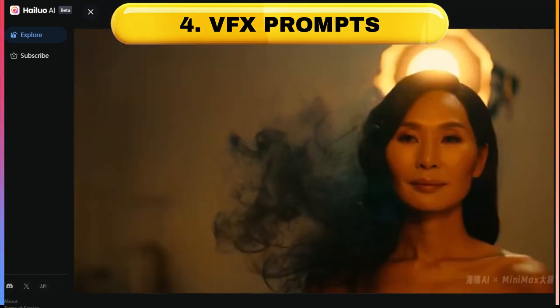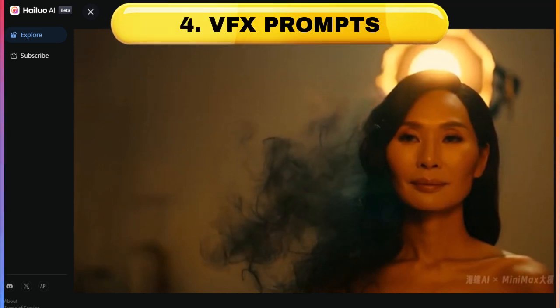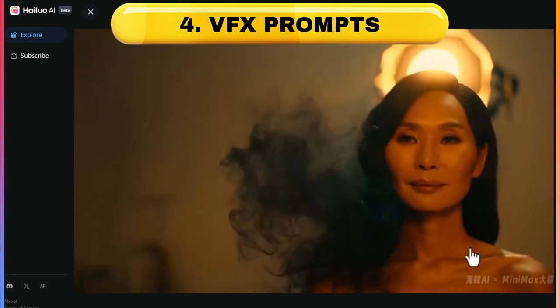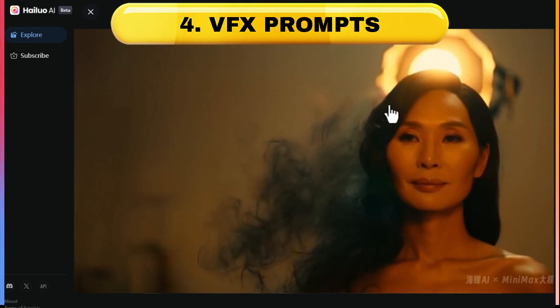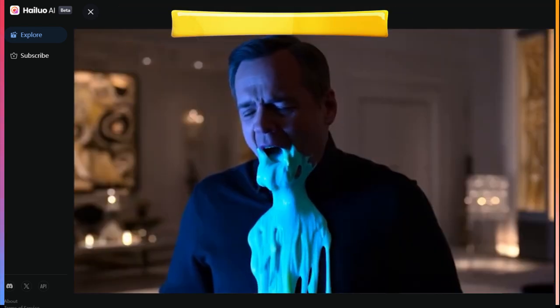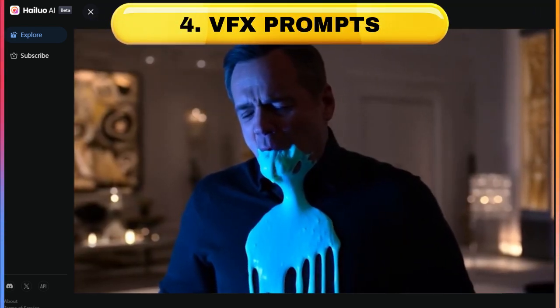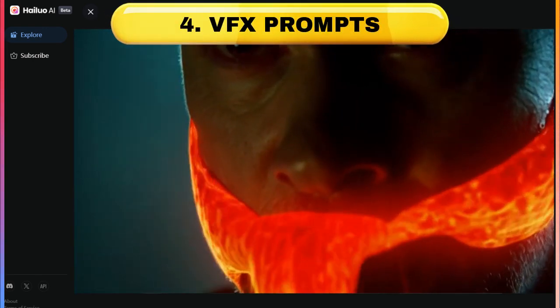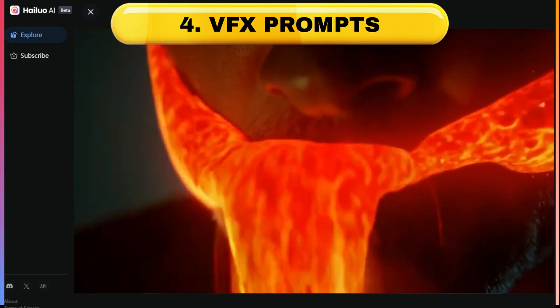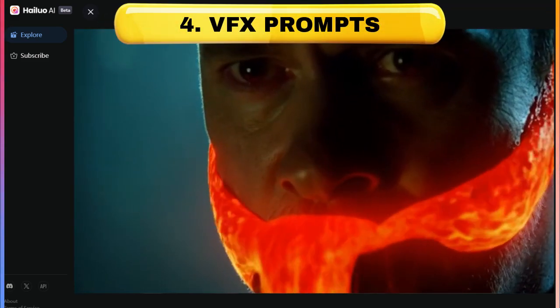And for this one, I wanted the woman's hair to be kind of black smoke, and it's done a really good job at having these wispy bits of smoke on the side of her face, which is a really cool effect. So here we have some weird ones with a man vomiting out some slime and a man with lava pouring out of his mouth and going up his head. They're really weird, but I think they're just really cool visually.